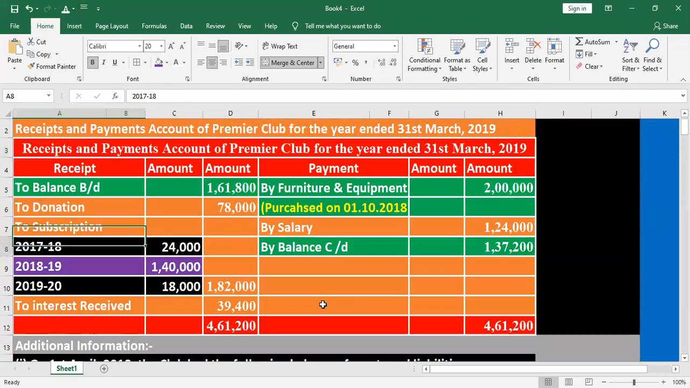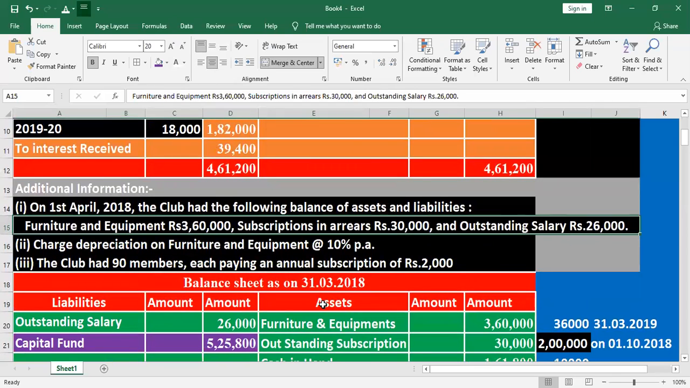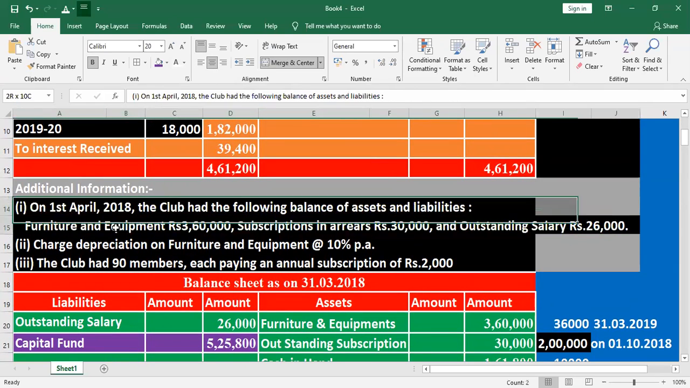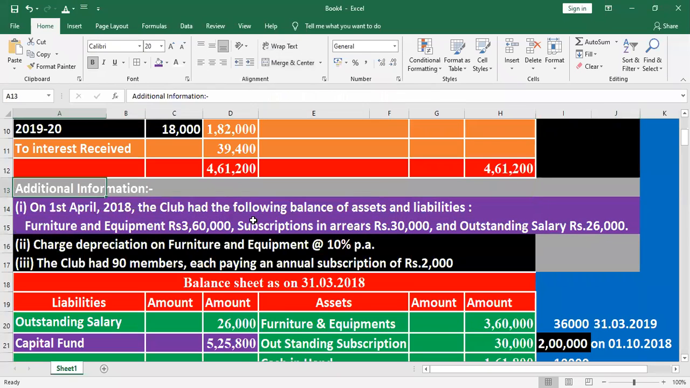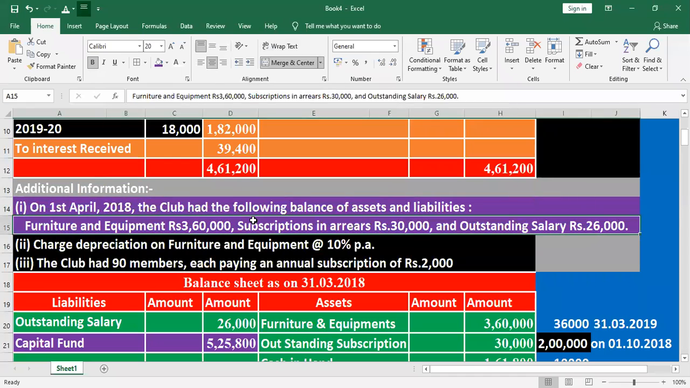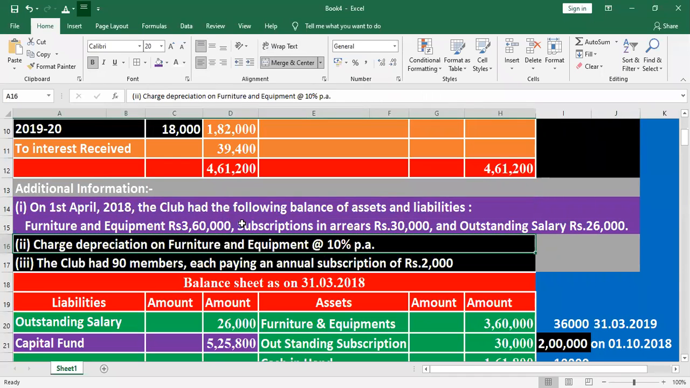Listen, the adjustment they are given. Here, as on 1st April 2018, the following assets and liabilities are given. Here is the outstanding subscription, student. Outstanding subscription in 2018 is 30,000. Out of 30,000, how much amount was received?